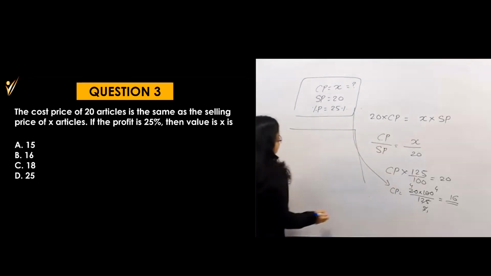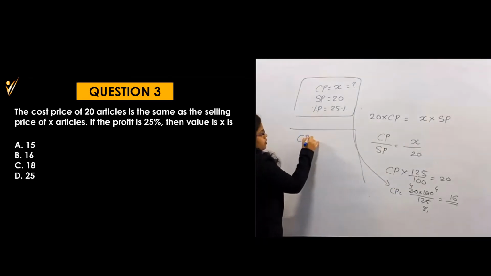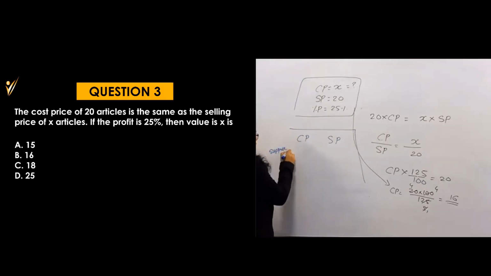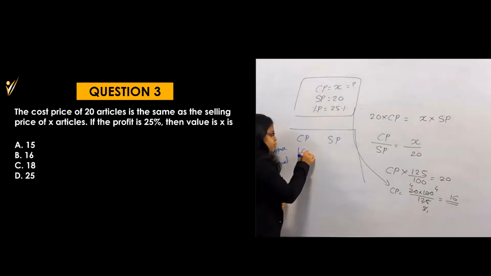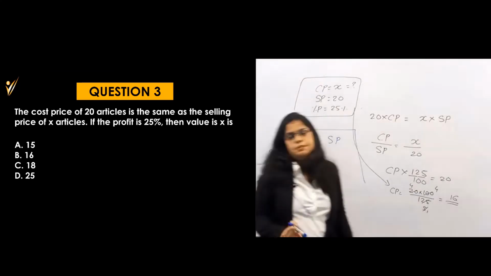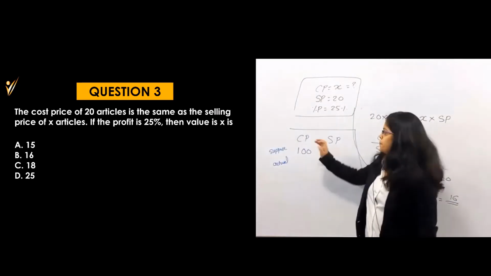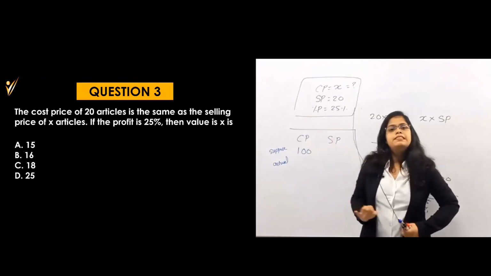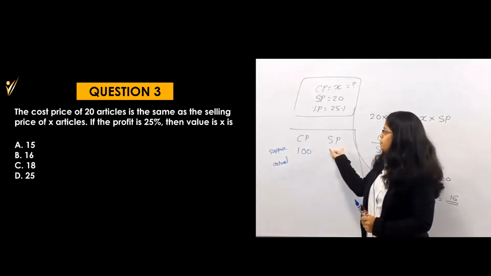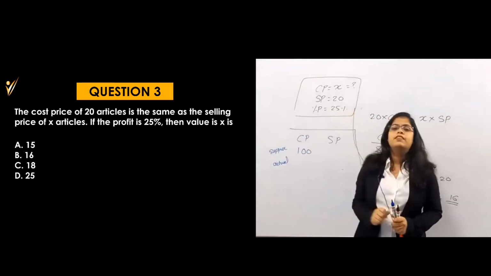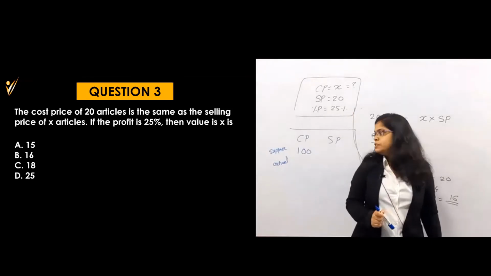I don't know whatever my CP is, but suppose, okay, this is a supposition and this is the actual. Suppose my CP is 100 rupees. I don't know exactly what the CP is, right? I don't have any idea. So I will consider that my CP is 100 rupees. If my CP is 100 rupees, then what will be my selling price, because my profit is 25%? Then what is my selling price?